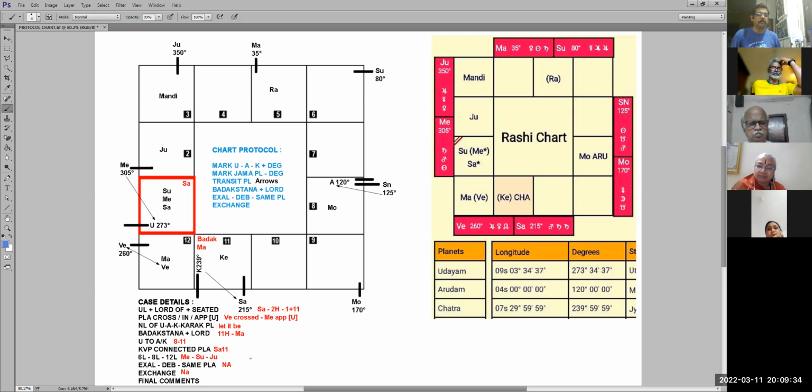The last few points. 6th, 8th, 12th Lord, tell your story. 6th Lord, okay, 6th Lord is Mercury, seated in the 9th house of Bhagya. In front of 9th house write Bhagya Stan, Kismat. Okay, so this is Kismat.